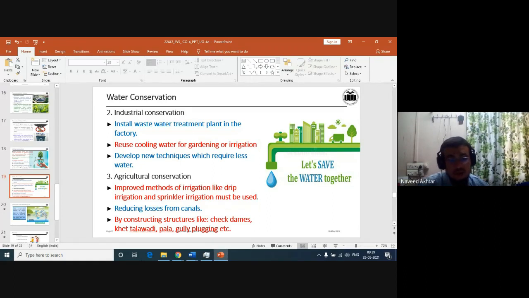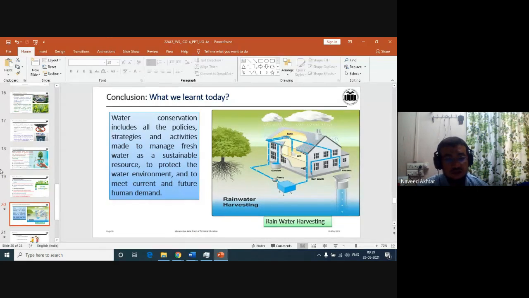Okay. Now, why is it necessary? Because many areas in the world are facing droughts. They don't have fresh water for their use, and that's why conservation is needed. Many parts of India are also facing droughts. Now there are many methods to conserve the water.